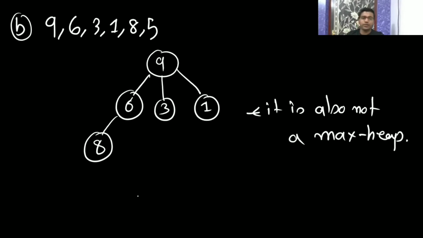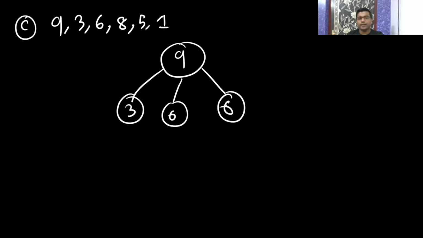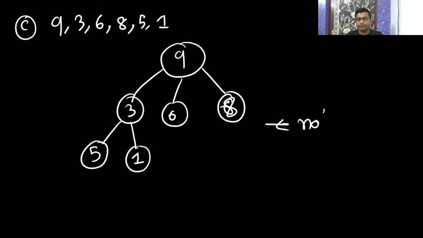Okay. Now see option C. Option C has 9, 3, 6, 8, 5, 1. So 9 will be here, then 3, then 6, then 8, then 5, then 1. So 9 is maximum. 9, 3, 6, then 8. Now see, 3 here is not greater than its child 8. It is also not a max heap, because the parent is not maximum.